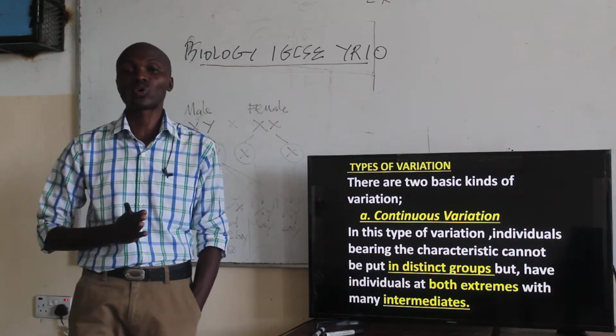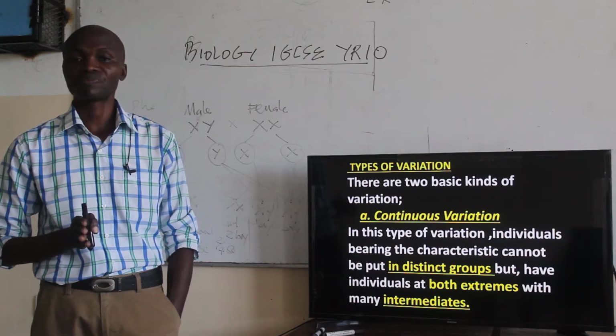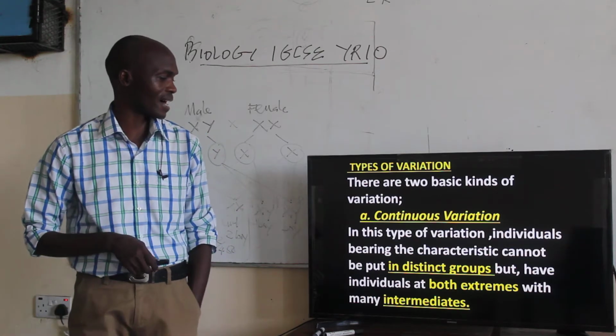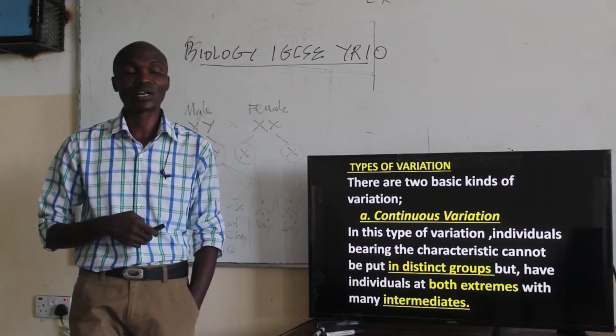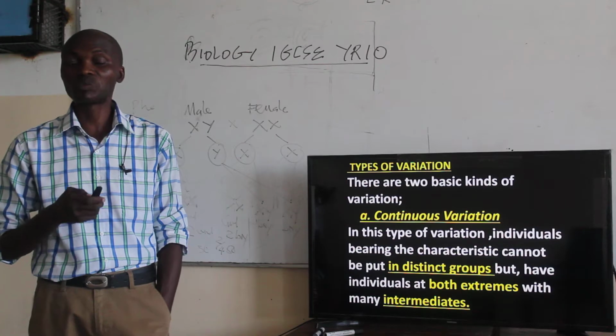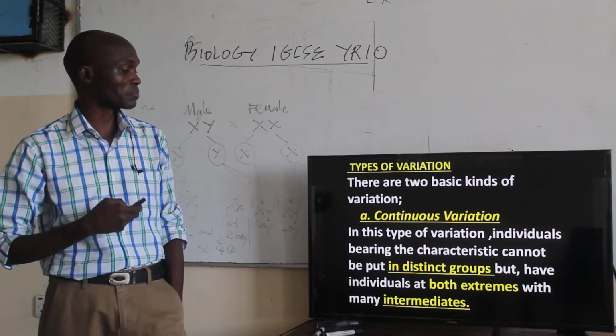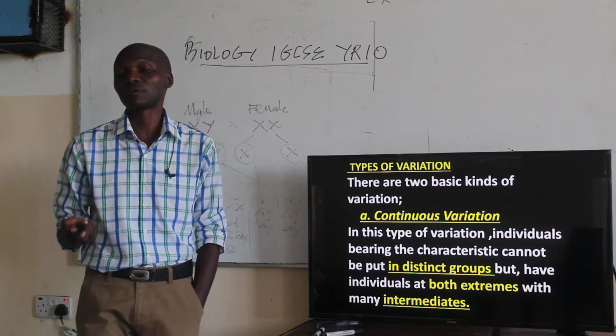We have what is referred to as continuous variation. Now, in continuous variation, individuals bearing the characteristic cannot be put in distinct groups. They cannot be put in distinct groups, that's the key one. But we have individuals at both extremes with many intermediates.